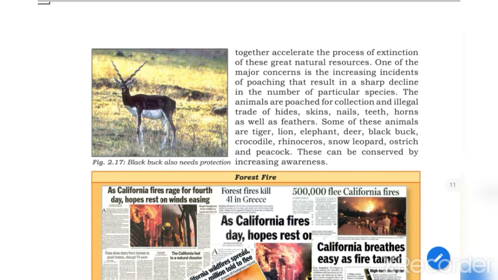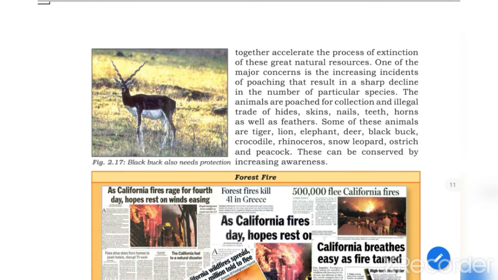First they hunt them, kill them, and then their body parts, hide, skin, nail, teeth, horn, they are selling in national and international markets. And these parts, these animal skins and all, have very high value in the market. So for this purpose they are killing tiger, lion, elephant, deer, black buck, crocodile, rhinos, snow leopard.